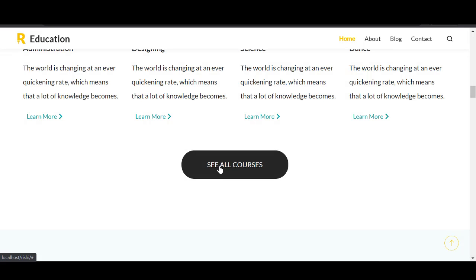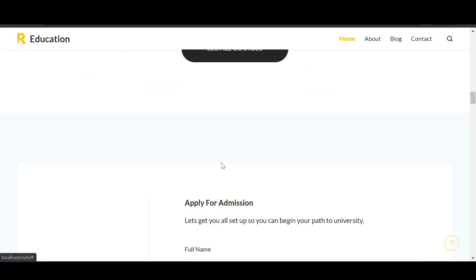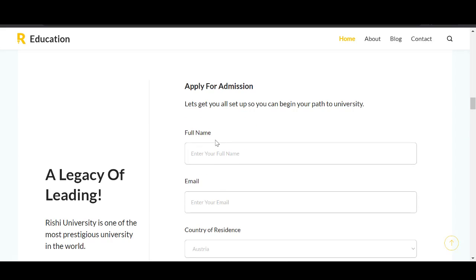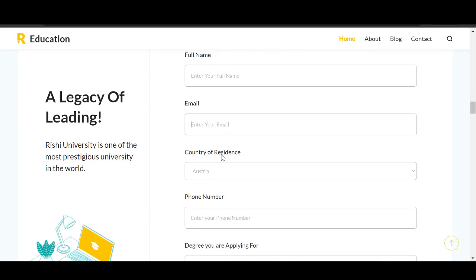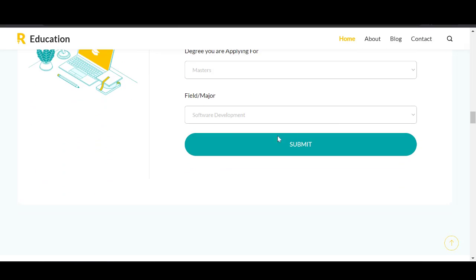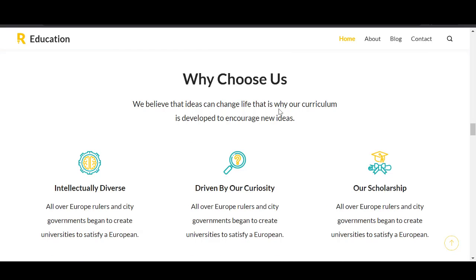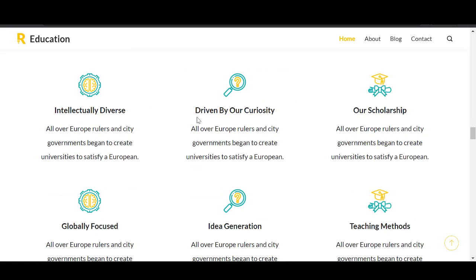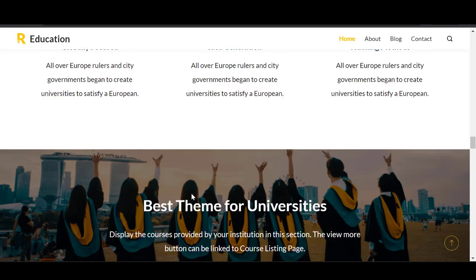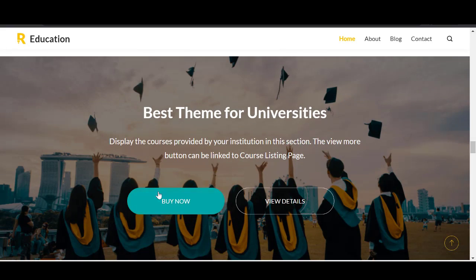The courses are added in the courses category, and then you can see them displaying over here. You can also come over here, fill in the information and apply or submit, and it will go straight to the database. We will also customize this, and I will show you how you can edit and change these icons and put in the icons you need to fit your demands. Also, I'll show you how to do all these.